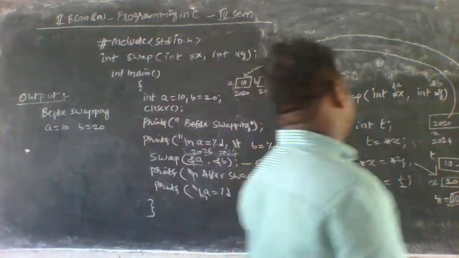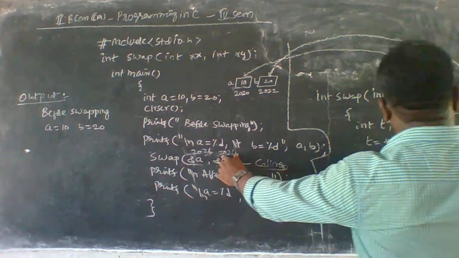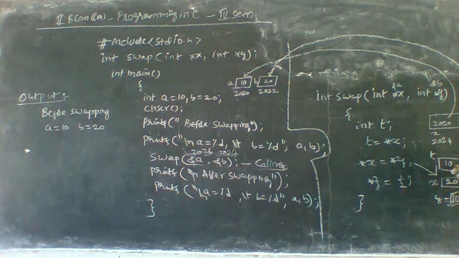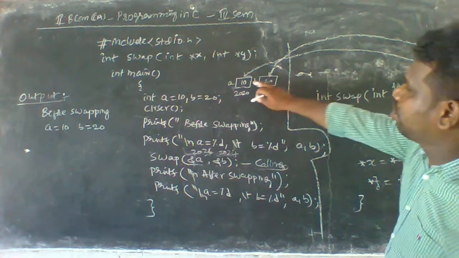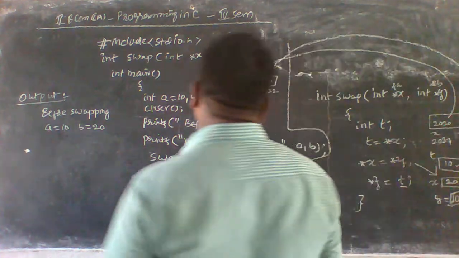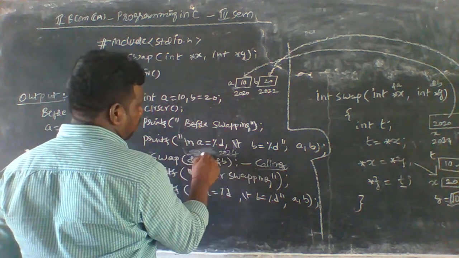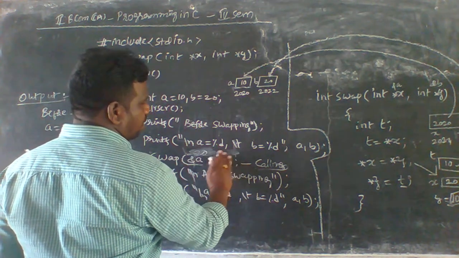Okay, so 2024 contains what here? 2024 contains the value 10, because it indicates this value automatically. After swapping of these variables, we have to change these values from x to y here. That's why these values are transformed into 20, and 2024 contains 10 here.